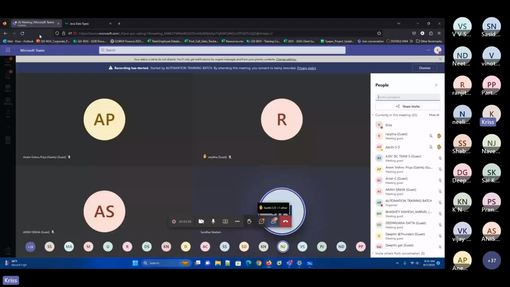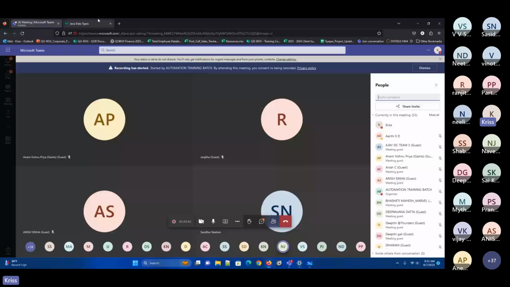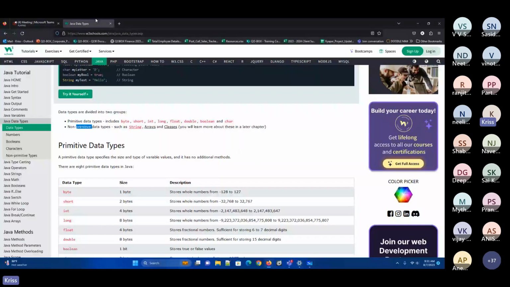Excellent answer, Shishir. So you need to understand, because many of the people will not understand this particular definition. If you read this particular statement, you will be understanding this. See, a primitive data type specifies the size and the type of the variable values, and it has no additional methods.